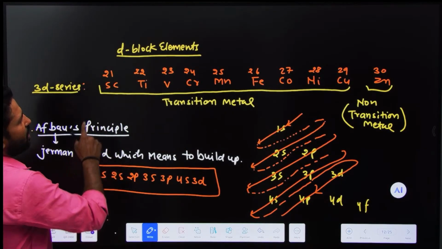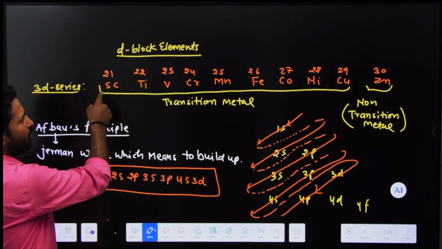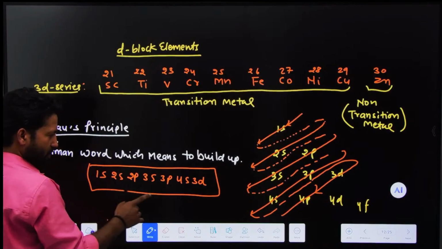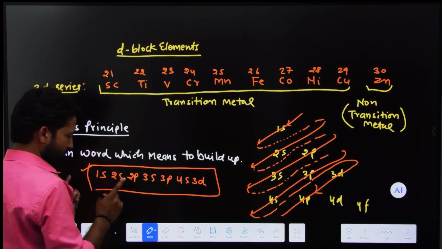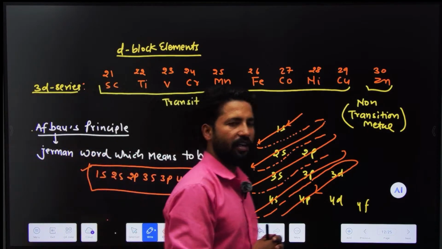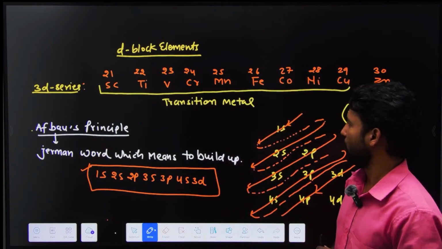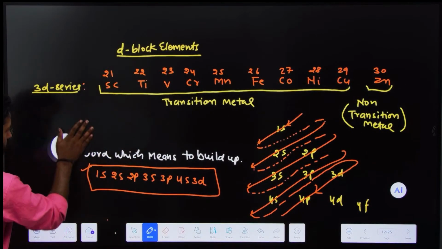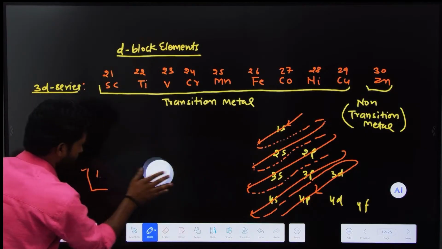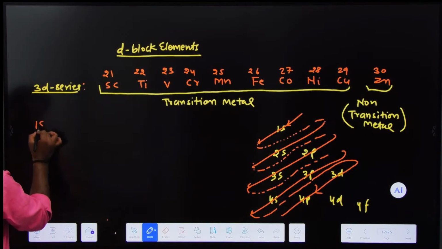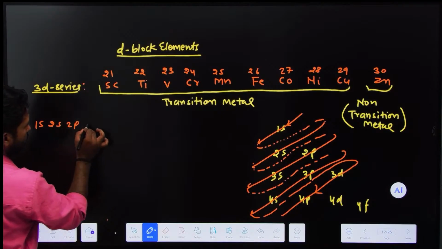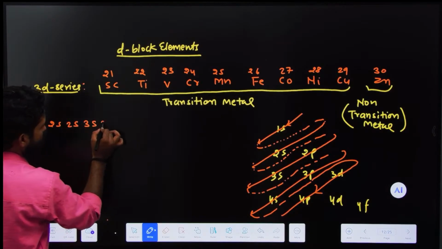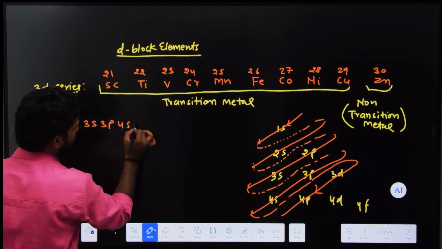So let's start with the electronic configuration of scandium to zinc. You have to learn it. Without remembering, it is not possible to configure it. So I erase it and start from scandium. This is 1s, 2s, 2p, 3s, 3p, 4s, 3d.